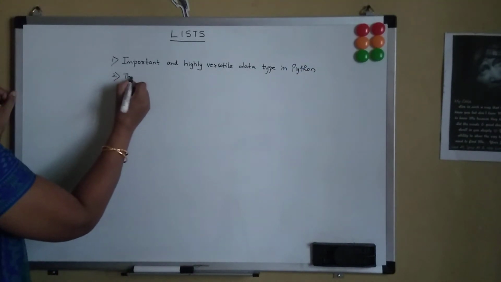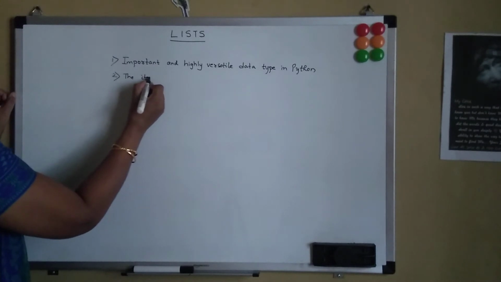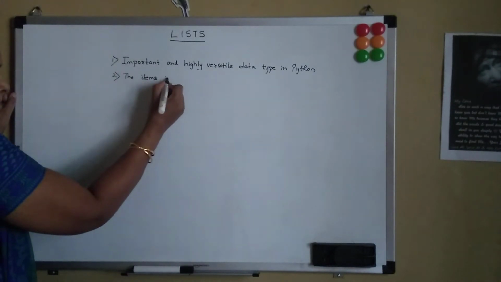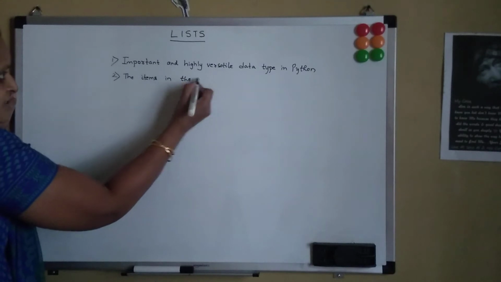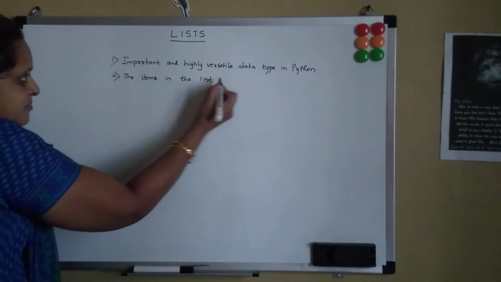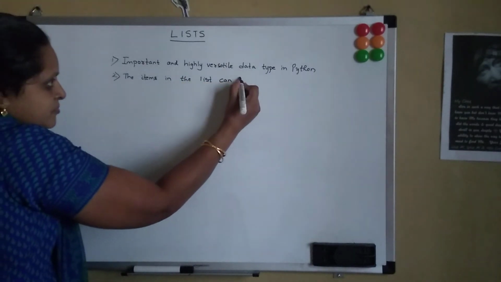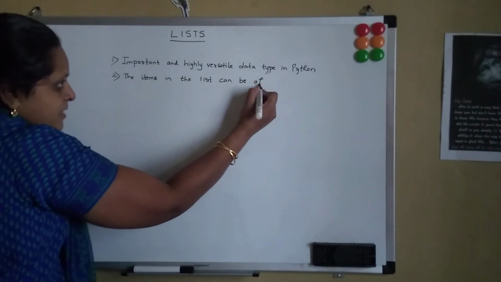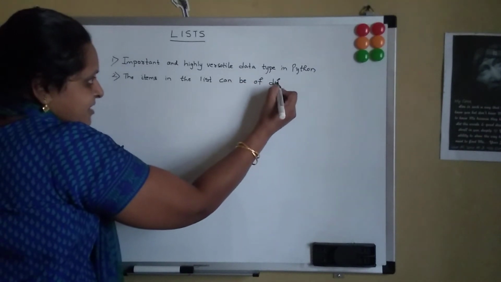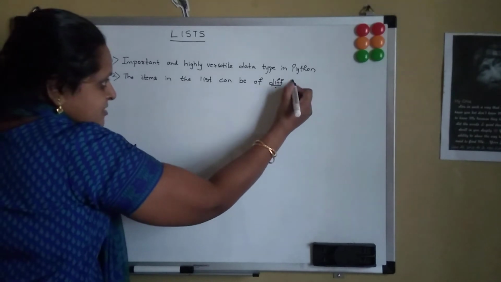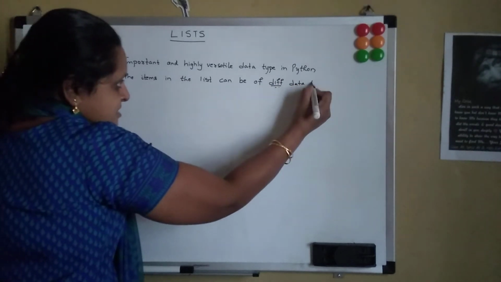The items in the list can be of different data types.